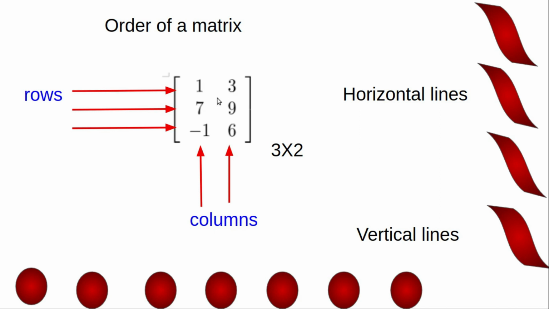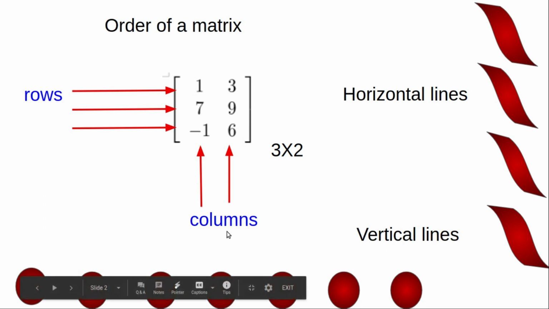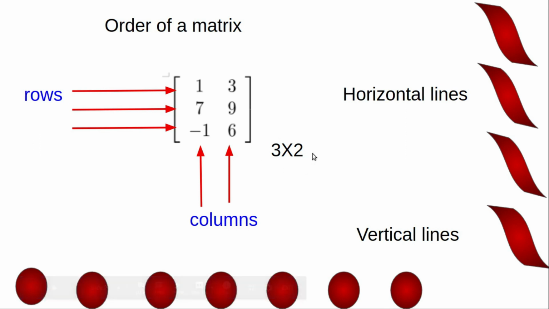There are 3 horizontal lines. These horizontal lines are known as rows. Here there are 3 horizontal lines, so 3 rows. Now here in this matrix there are 2 vertical lines. These vertical lines are known as columns. So order of this matrix is 3/2, number of rows by number of columns,